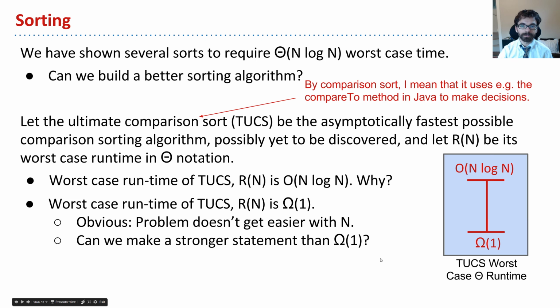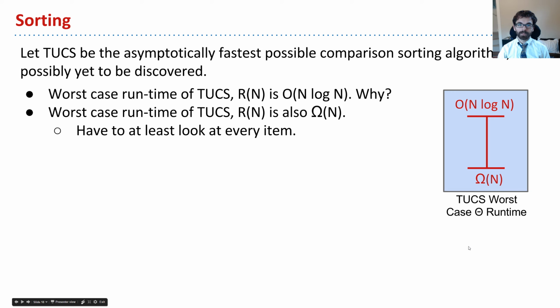So imagine here, you're trying to consider all possible sorting algorithms out there. Is there a better bound on the runtime of TUCS? Okay, I'm going to say yes. I think linear is a good lower bound. And the basic argument there is that whatever the runtime of TUCS is in the worst case, it has to be at least linear time, because we have to at least look at every item here. So this algorithm, whatever it is, TUCS's worst case runtime is going to be omega n. And that's just another way of saying it has to at least look at every item. You can't be so clever that you don't have to look at every item, because let's say you try and come up with a sorting algorithm that only looks at the first half of the items or something. Well, that's still n, right?